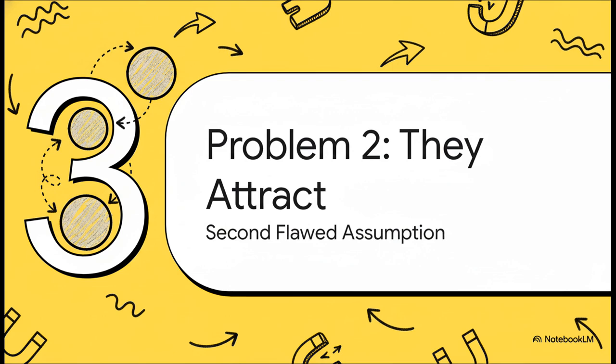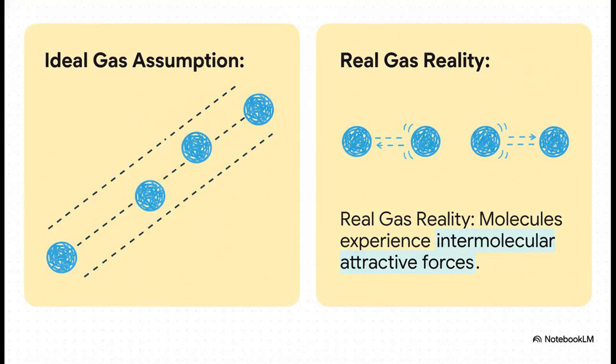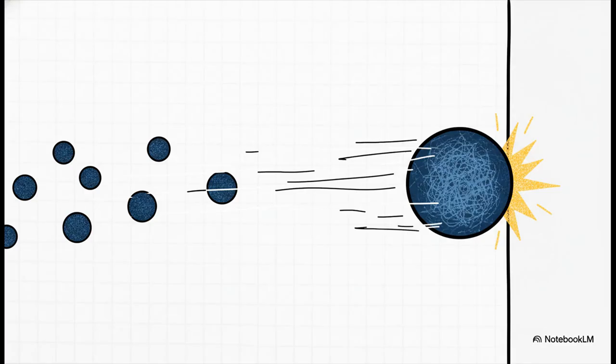But let's look at the second one, because this is where things get even more interesting. It's all about a force the ideal model just pretends isn't there. The second huge assumption is that gas molecules just zoom around, completely ignoring each other. No attraction, no repulsion, nothing. But we know that's not true. In the real world, molecules actually have these subtle forces of attraction between them. You can think of this attraction like a tiny bit of gravity between them. It pulls the molecules a little closer together, which means they don't smack into the walls of their container quite as hard or as often.